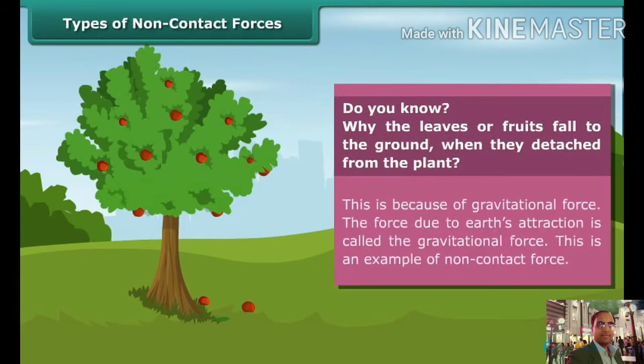This is because of gravitational force. The force due to Earth's attraction is called gravitational force. This is an example of non-contact force. Let us summarize what we have learned. Force per unit area is known as pressure.